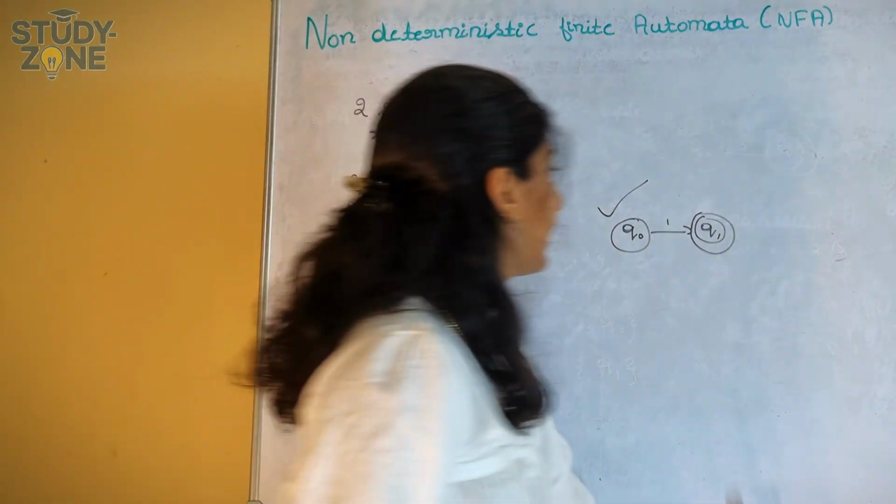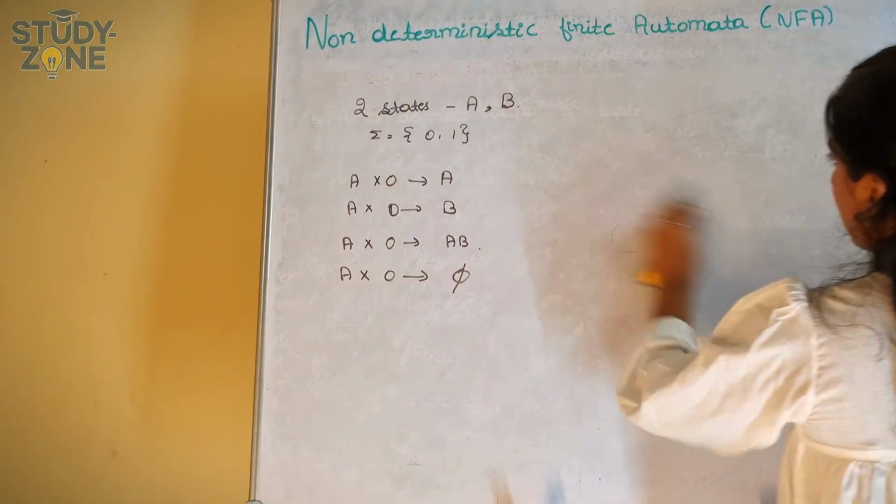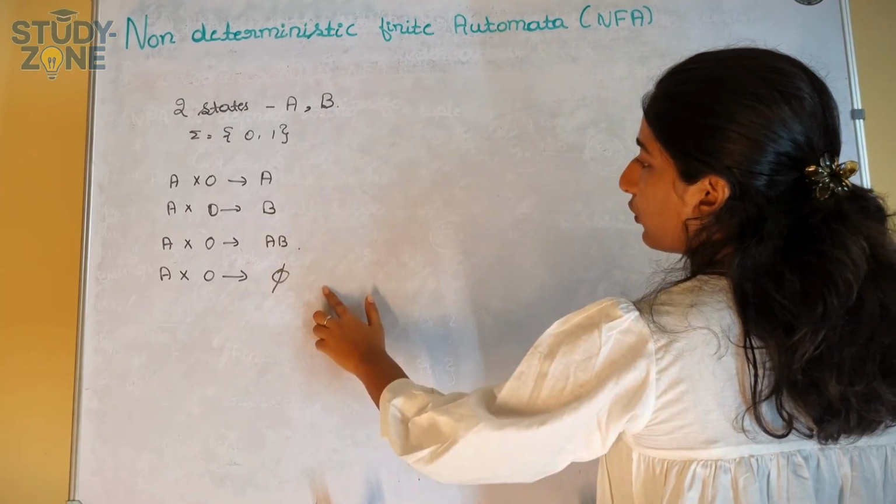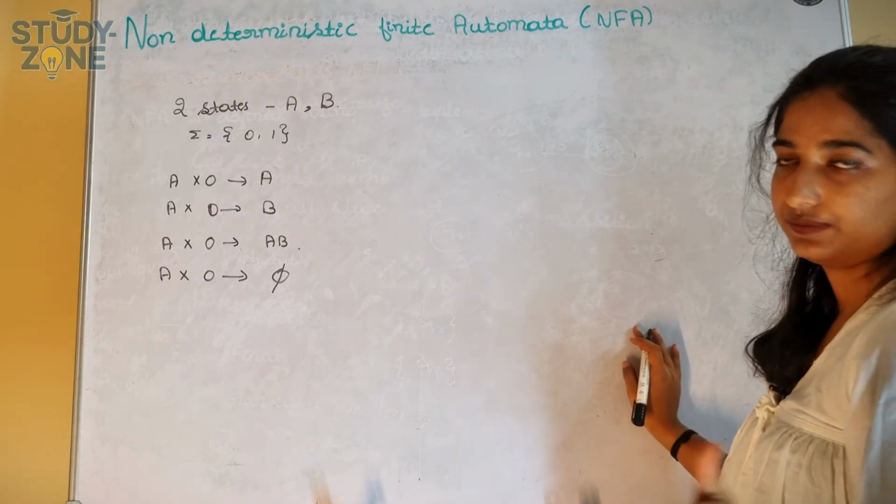Now let us take it for 3 states. Look here, for 2 states it is done.